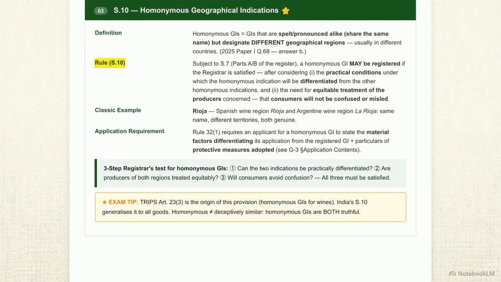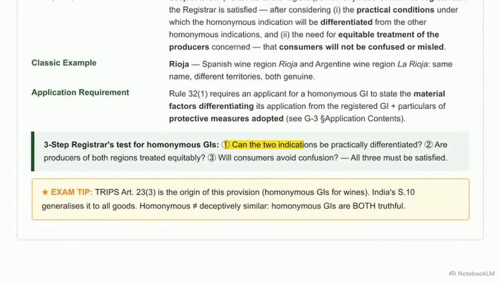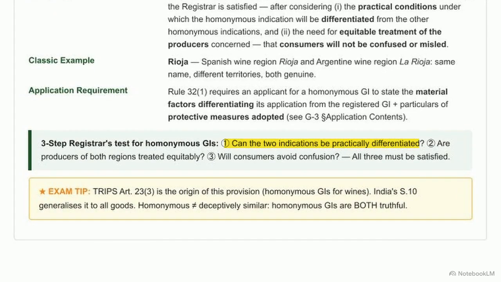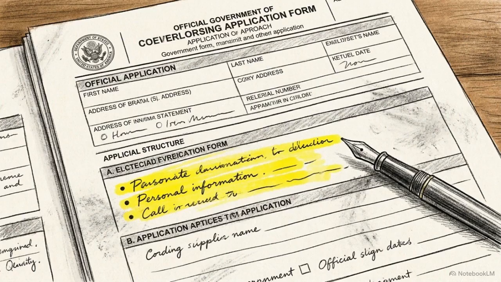Section 10 says a homonymous GI may be registered at the registrar's discretion, provided it passes a 3-part test. Step 1. Evaluate the practical conditions differentiating it from the existing one, usually specific labeling. Step 2. There must be equitable treatment of the producers in both regions. Step 3. The registrar must be satisfied that consumers will absolutely not be confused or misled. Procedurally, Rule 32 requires the applicant to explicitly state those differentiating factors and protective measures right inside their application.